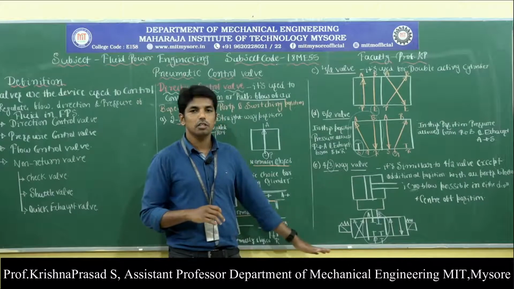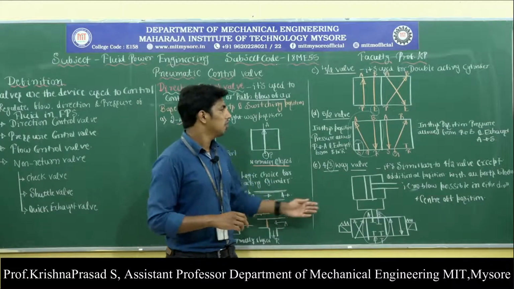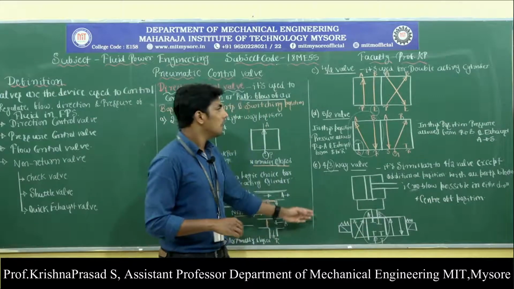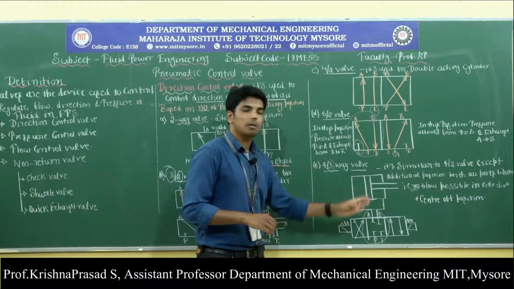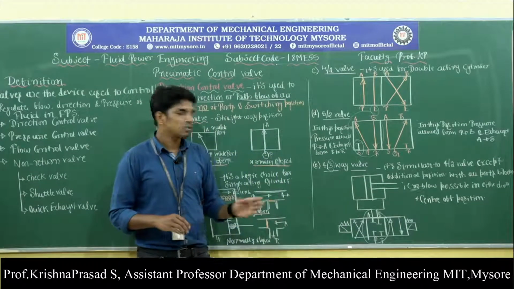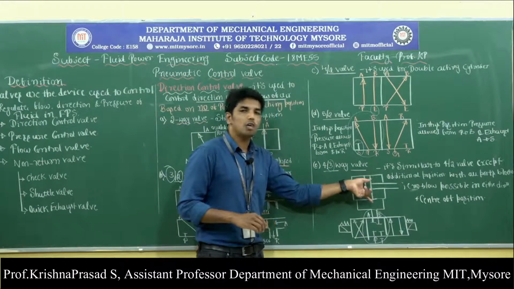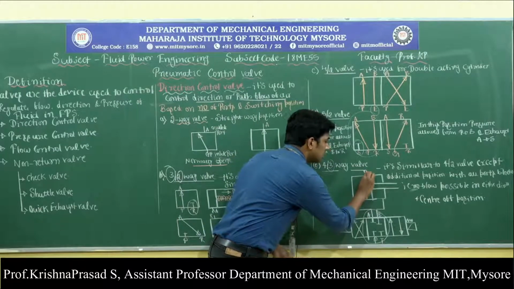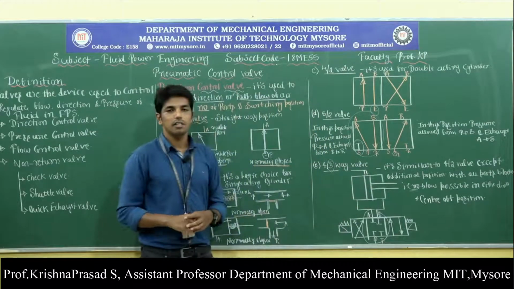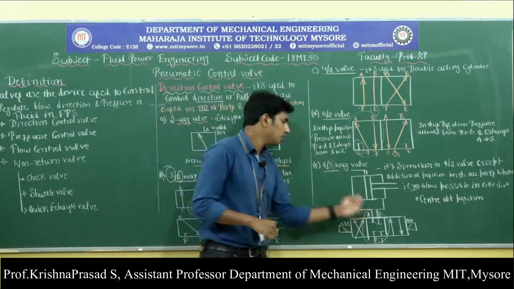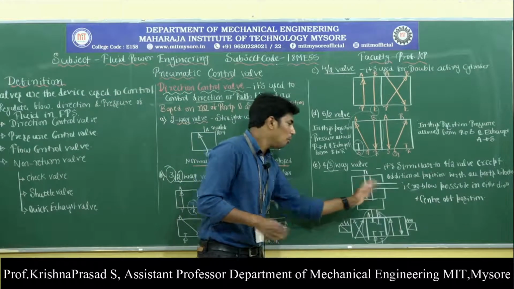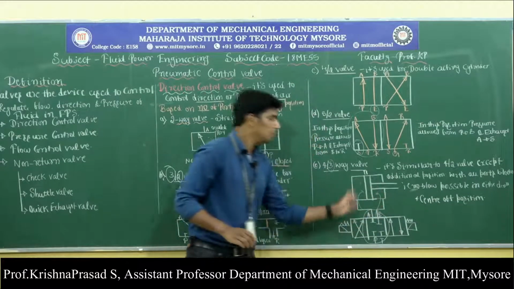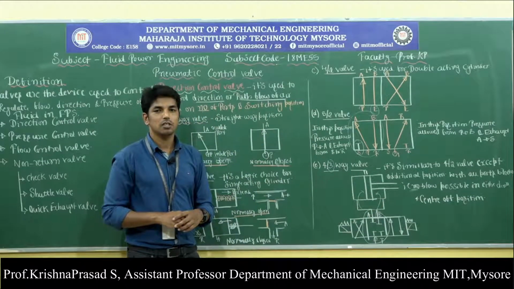Observe here, the pressure on both sides of the piston is the same, that's why the piston is exactly located at the center. This symbol indicates the piston is exactly at the center, because pressurized air is acting on both sides of the piston.